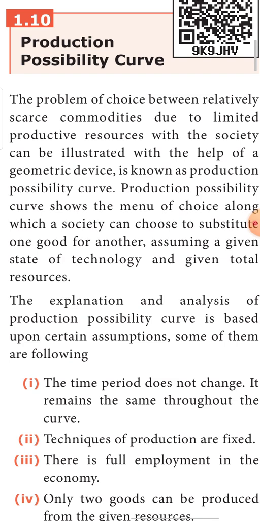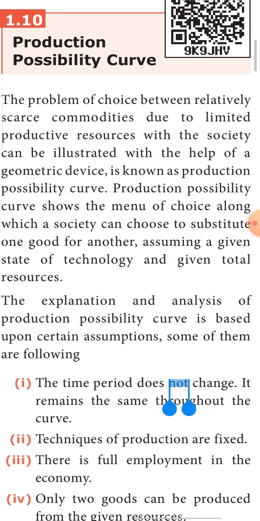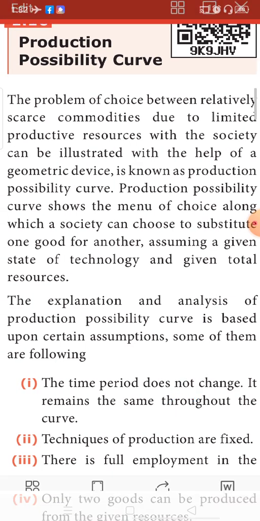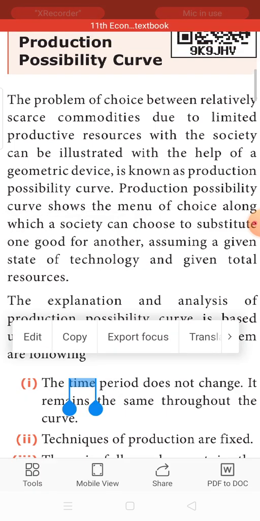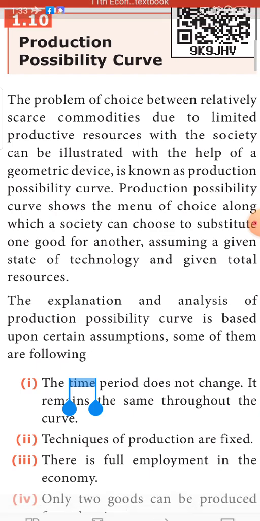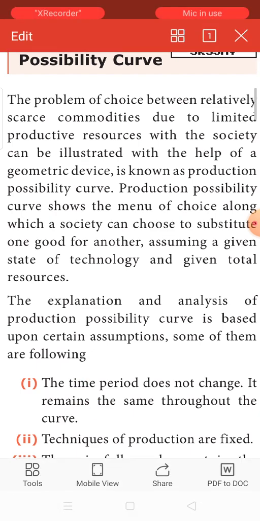What is production possibility curve? It shows a menu of choice. Okay, what does it show? It shows a menu of choice along which a society can choose to substitute one good for another. Now the country has to decide: I can produce this, and if I am not producing this amount, I can substitute it in some other place. Assuming the state of technology is constant, and the resources are remaining constant.